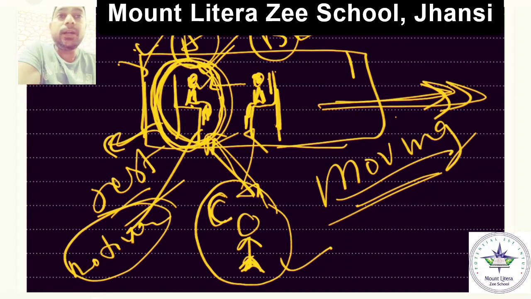So this is contradictory. Why? Are you getting it or not? He is at rest, at the same time he is in motion. That's funny. So it's clear from here that motion and rest are not absolute. They are relative. Motion and rest you have to see with respect to something else. Is it clear? With respect to.